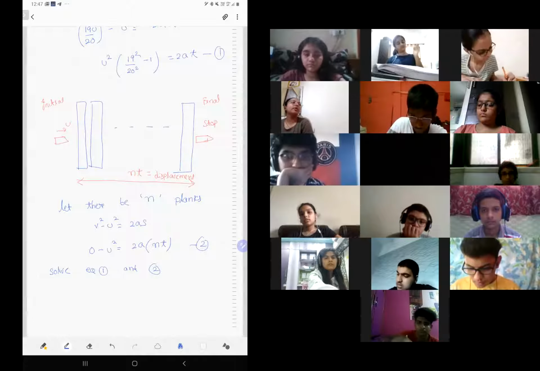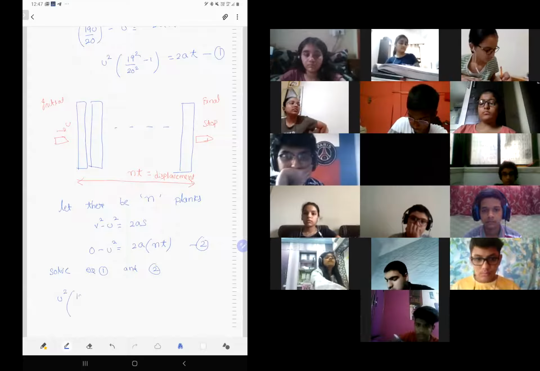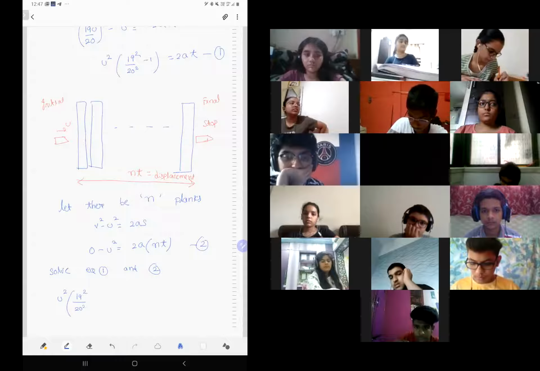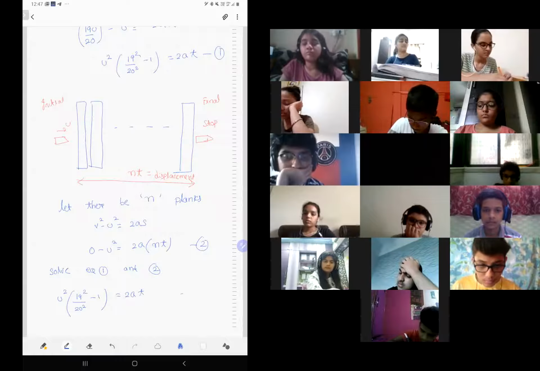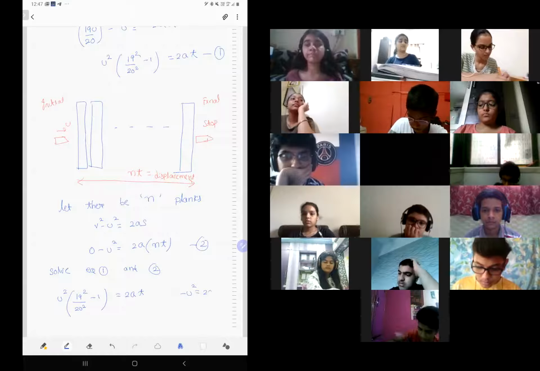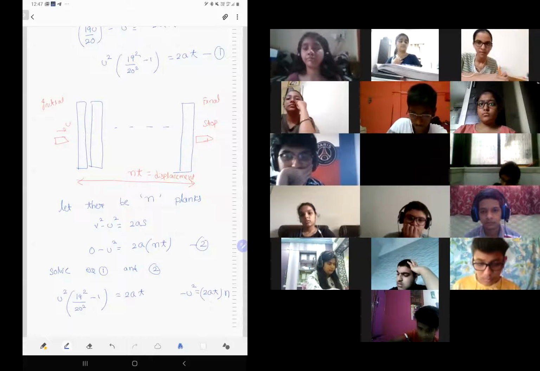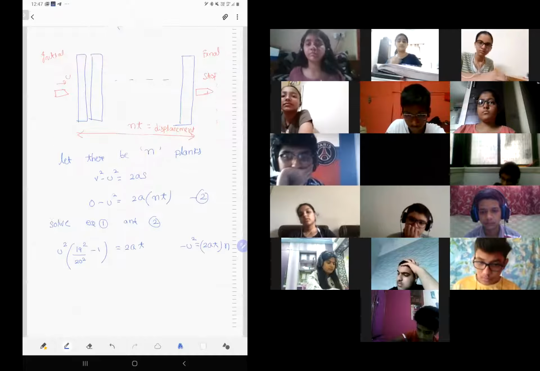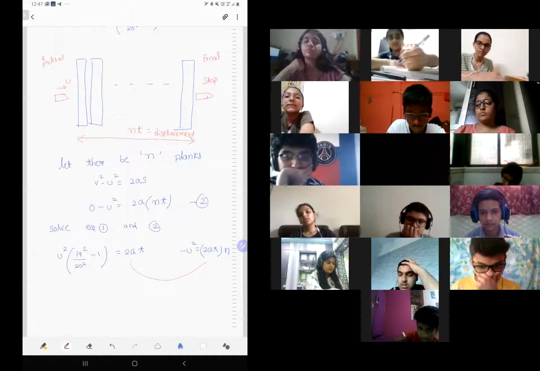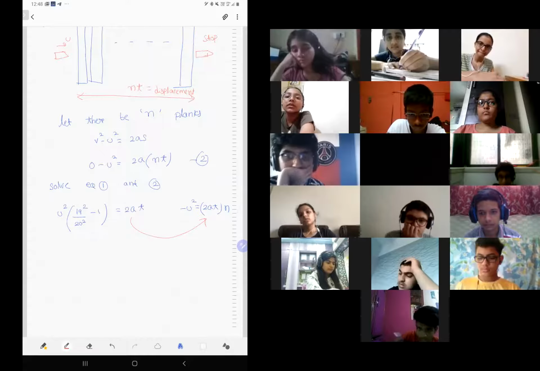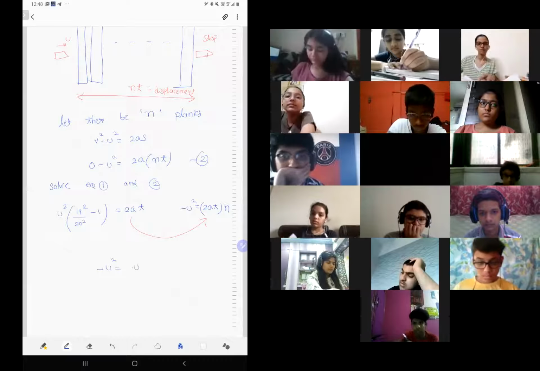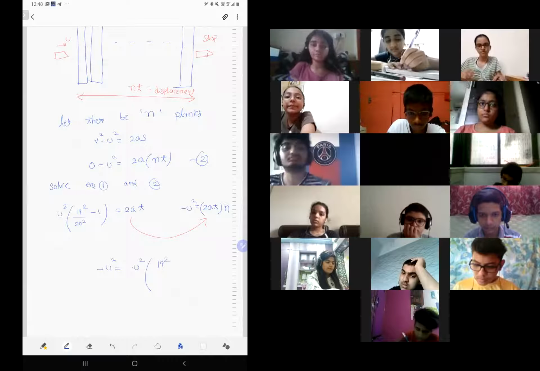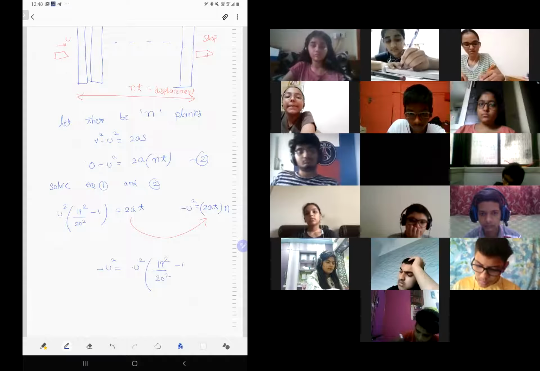So I'll just keep it here: u square into (19 square by 20 square minus 1) is 2at, and minus u square is 2at into n. So I will take 2at from here and substitute in this. So see what you get, minus u square. So this will be u square into (19 square by 20 square minus 1) into n.